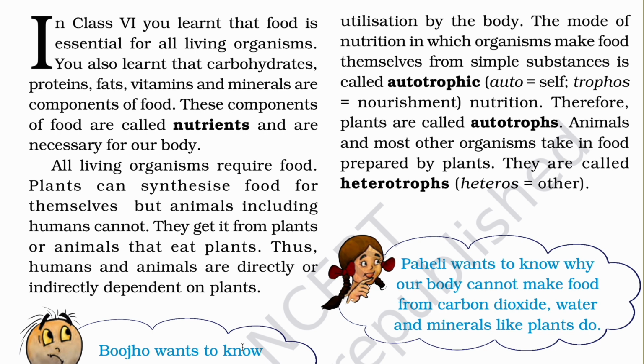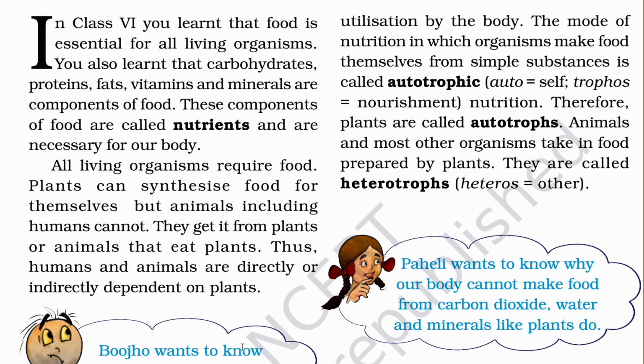The mode of nutrition in which organisms make food themselves from simple substances is called autotrophic. Auto means self and trophos means nutriment or nourishment. So the mode of nutrition in which organisms make food themselves from simple substances is called autotrophic.